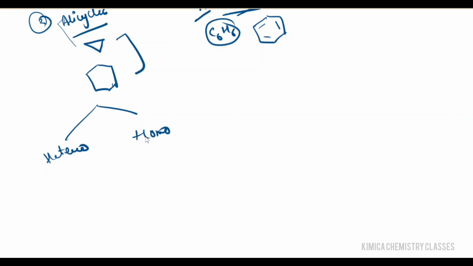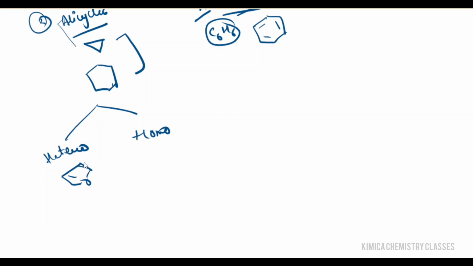We can take examples of furan, pyridine and indole. They are all examples of heterocyclic compounds. Like the furan structure, it is this and this, right?